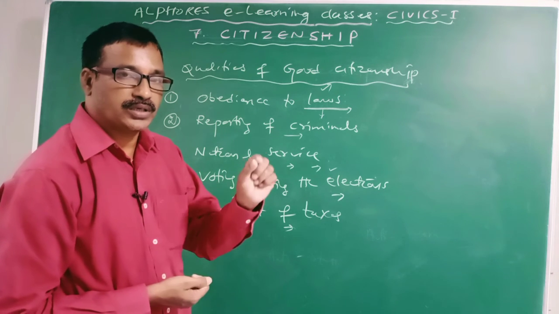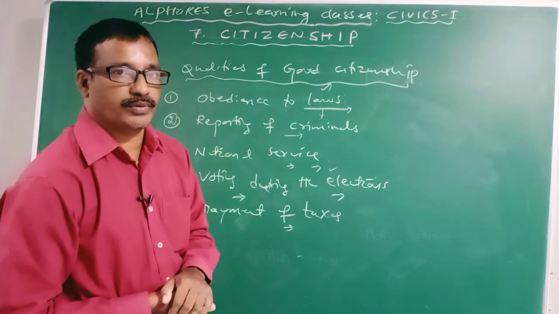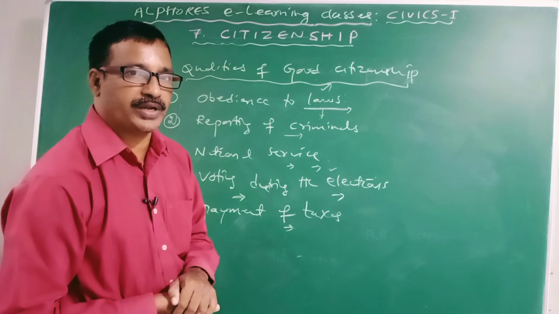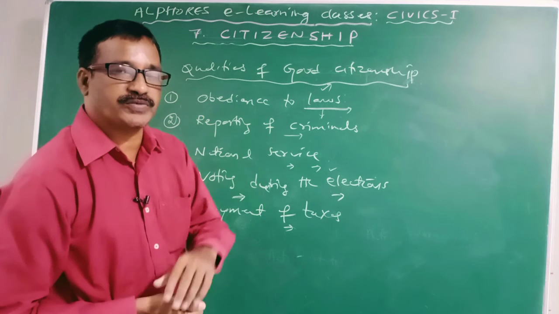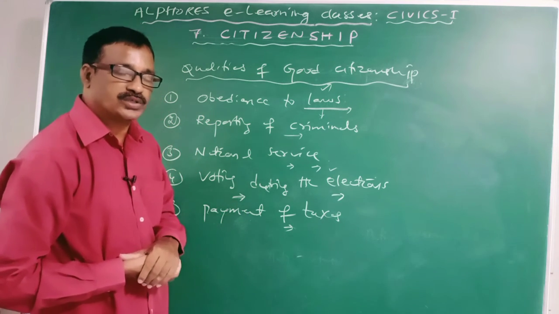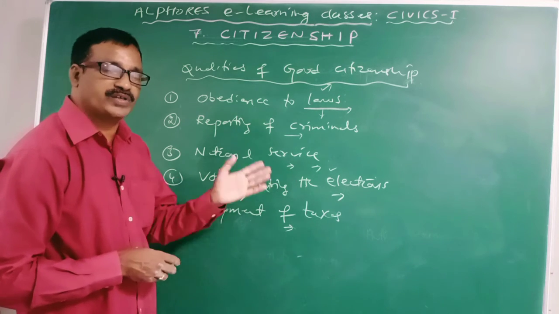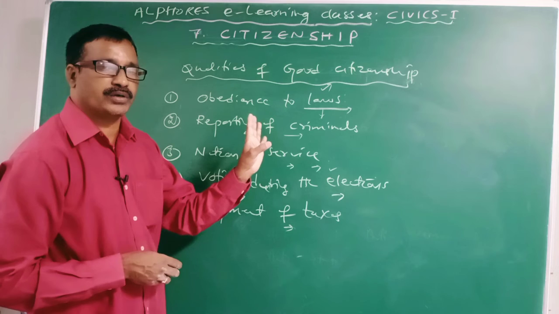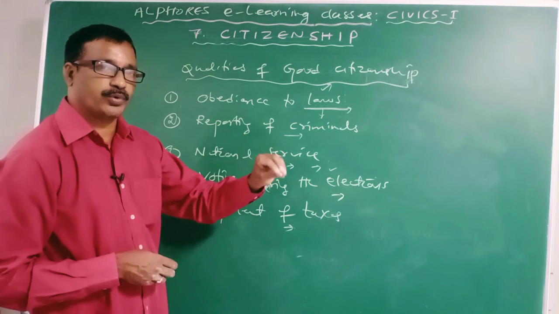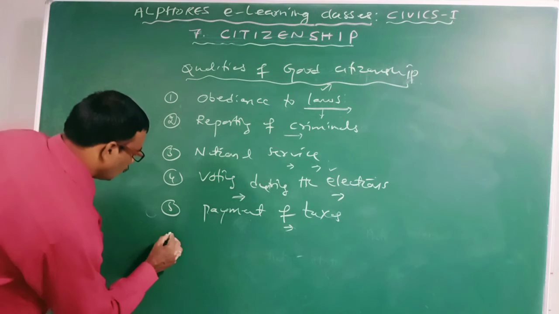But the government needs huge money for formulation and implementation of welfare programs for the welfare of the people. Hence it is the duty of a good citizen to pay taxes in time. Otherwise, the government may not formulate and implement welfare programs for the people.